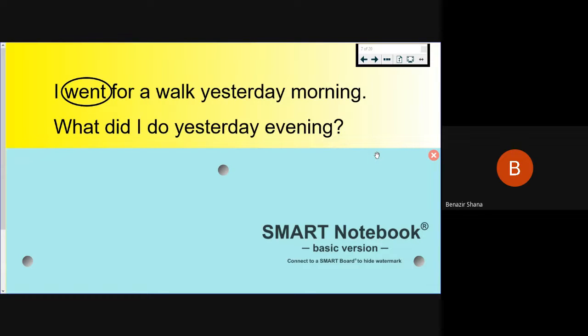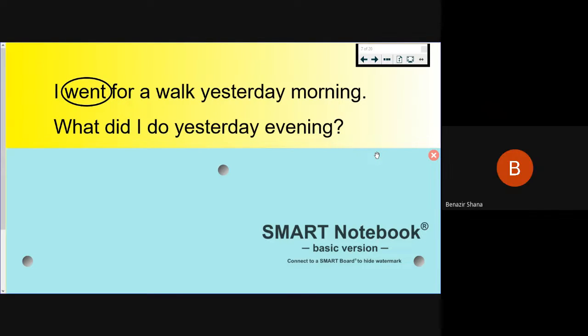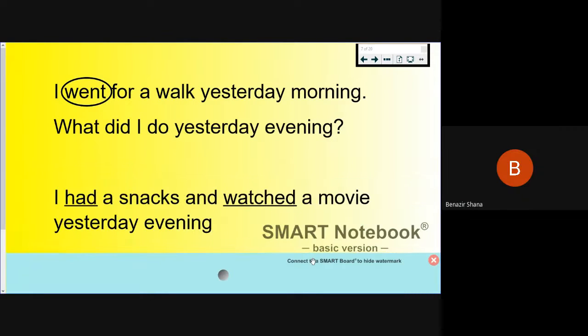Okay, now Isma, can you say me what is the answer for this? What did I do yesterday evening? How can you say it in the past tense? I went for a walk yesterday evening. Yes, you can say like I went for the walk, and also you can use the same past tense verb, like I did my homework yesterday evening. Can we say like that? Yes, very good.